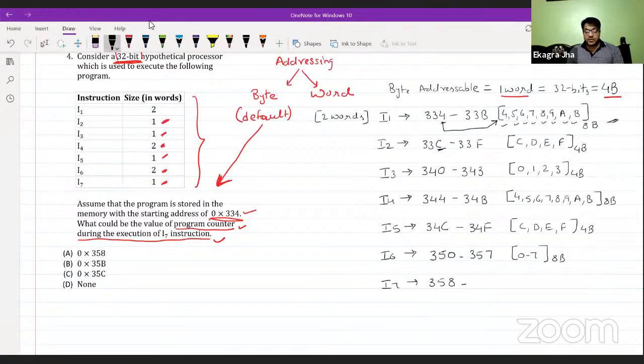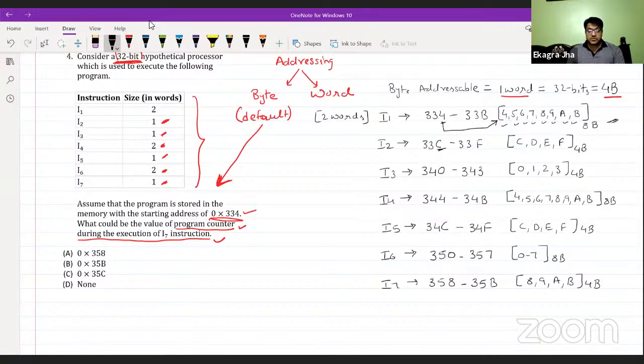This one word is going to be completed as 8, 9, then 10 represented by A and 11 by B, which is one word of memory, 4 bytes long. So this will be 35B.